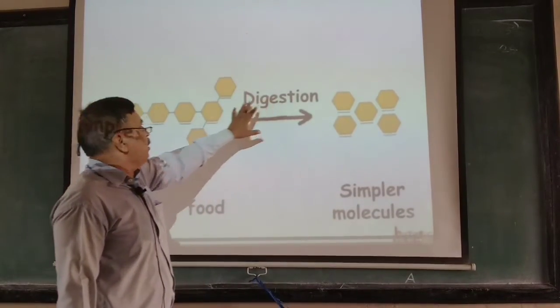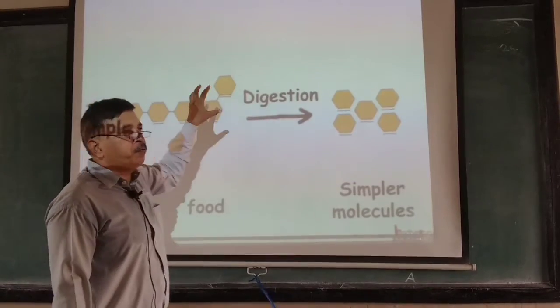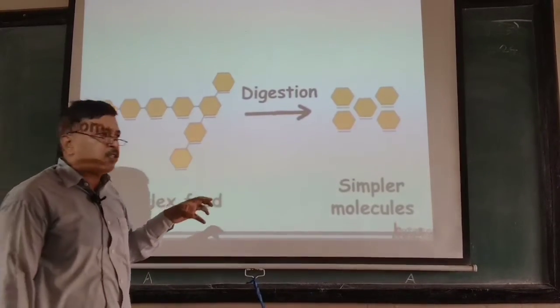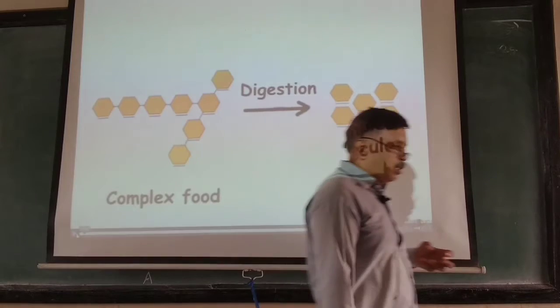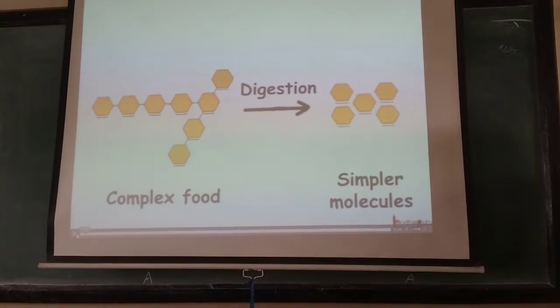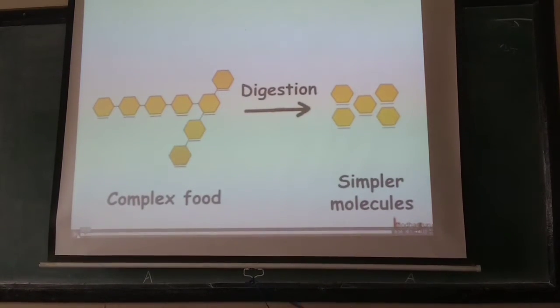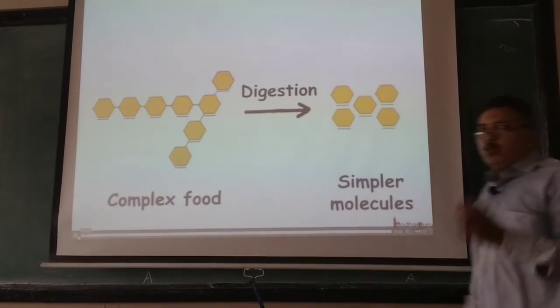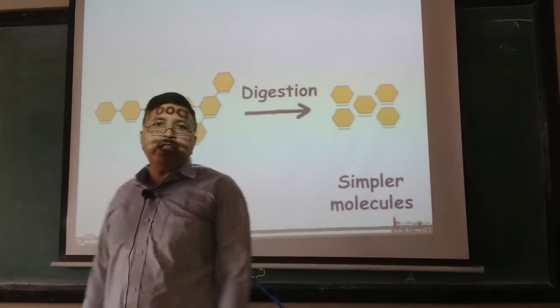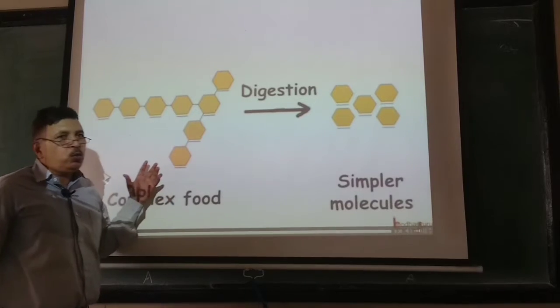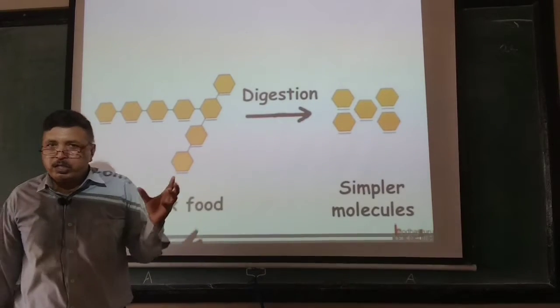Simply, digestion is separation of required substances. These required substances that our body needs, we call nutrients. Will you remember the term nutrient?